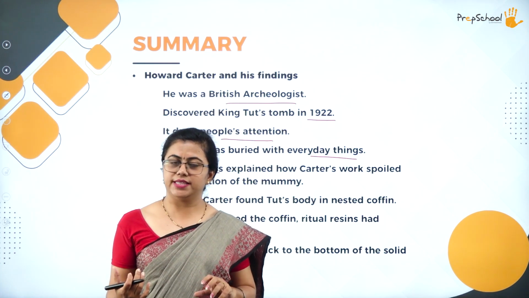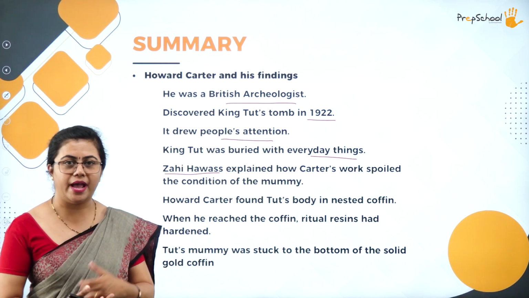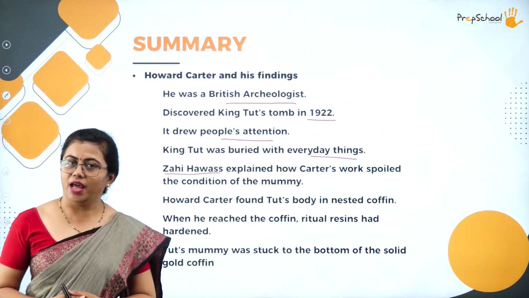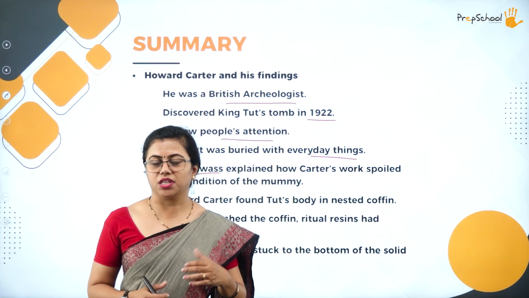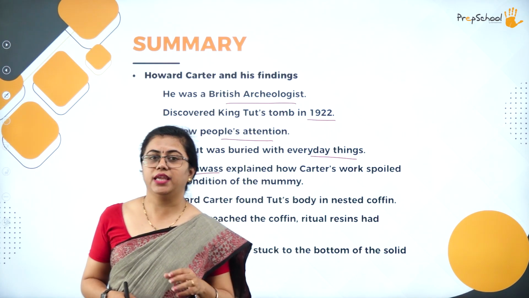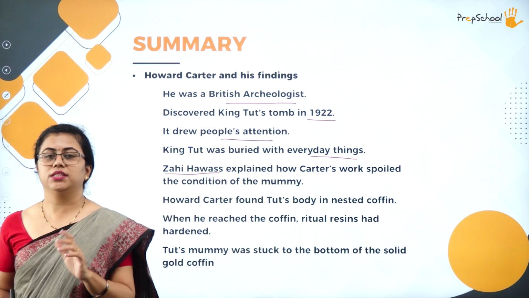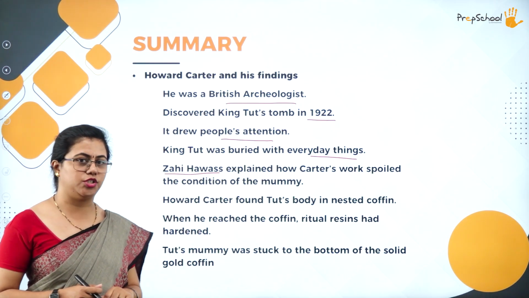He just takes it out, does all the research, and puts it back in its place. But the person who came later, who is looking at this mummy again, identifies the problems that were there when Howard Carter did his research.